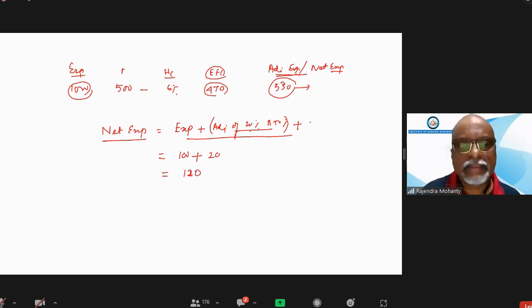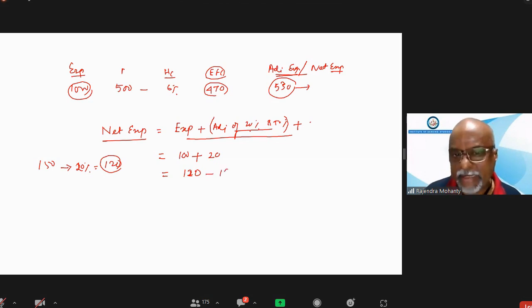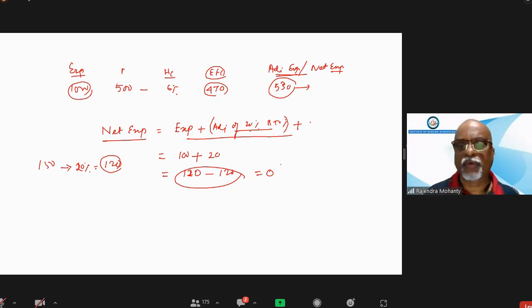After that, suppose the security available is 150 and the haircut is 20%. How much of the security can we reduce? 120. So from here we reduce 120, which means 0. No capital will be calculated, since the exposure becomes 0. Okay, is it clear?